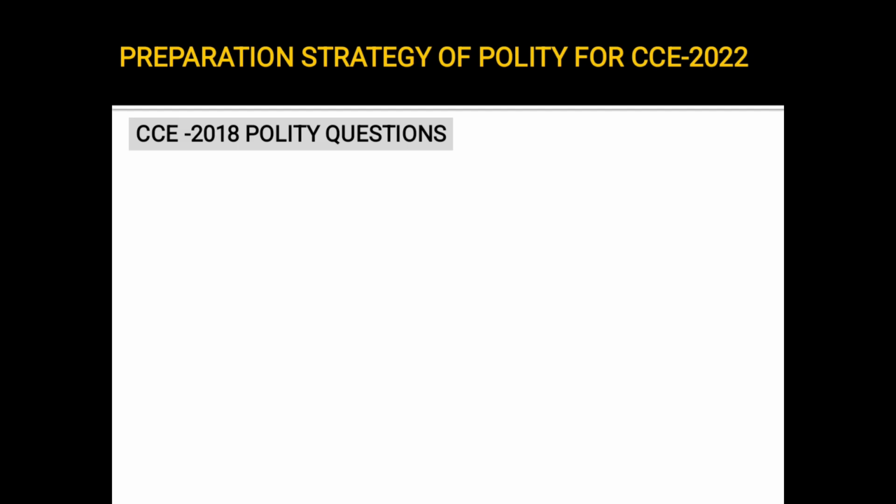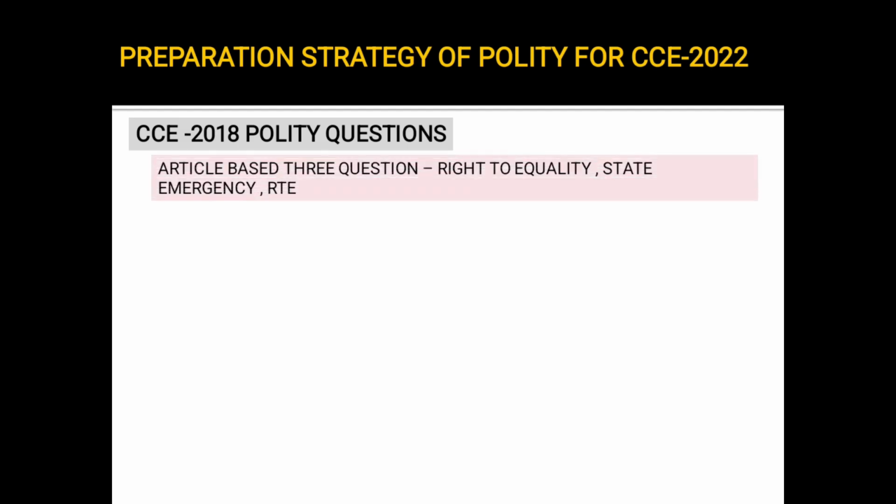Now we'll be coming to 2018 topics. Again, you see, there are 3 article based questions. Last year it was 2, this time 3. There was a question on which article is related to right to equality, which article is related to state emergency. Emergency provisions are very important. And there was a question, which article is related to RTE. RTE is right to education. There was a question on the RTI Act, that is right to information.